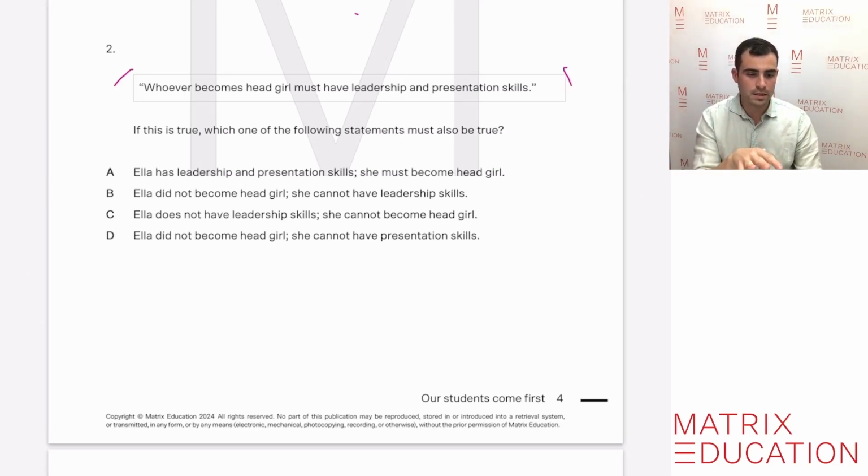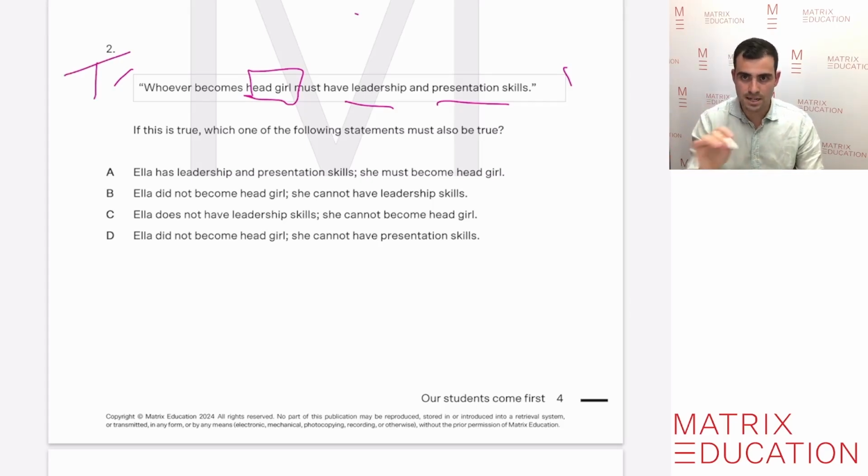And this particular one says, whoever becomes head girl, which is really important, has leadership and presentation skills. Like the previous question, it asks, if this is true, which one of the following statements must also be true? So we're basing that this is the true logic, that whoever becomes head girl must have presentation and leadership skills. So the best process to solve these types of questions is to go through A, B, C, D and tick them or cross them off as we go.